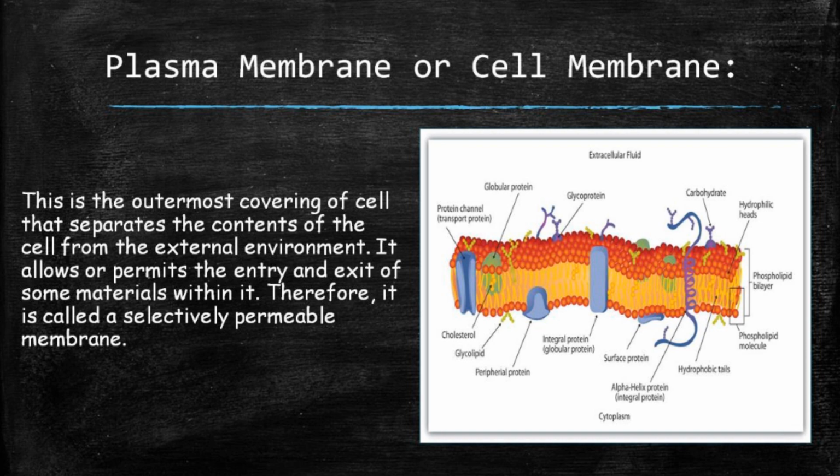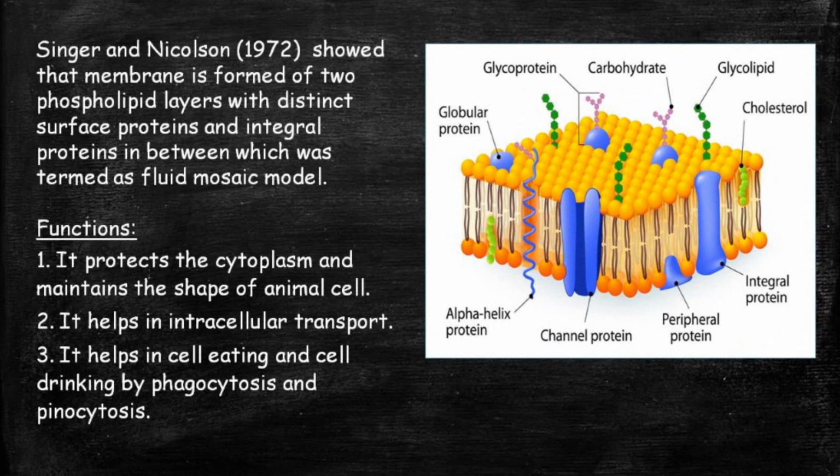On the other hand, the movement of water across the plasma membrane is affected by the amount of substances dissolved in water. Two scientists named Singer and Nicholson in 1972 showed that the membrane is formed of two phospholipid layers with distinct surface proteins and integral proteins in between, which was termed the fluid mosaic model. As you can see in the diagram, it is called the PLP model of the plasma membrane.